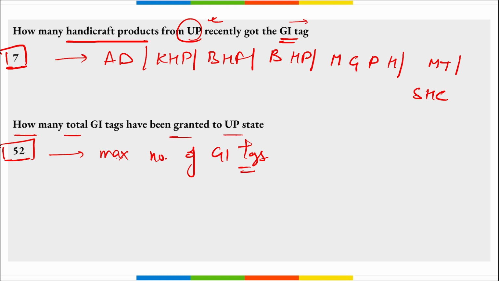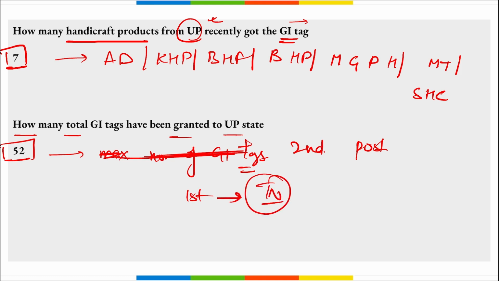Now, let me correct here. UP is on the second position now. On the first position is your Tamil Nadu. Tamil Nadu has secured the top position with 50 GI tags. Correct? And UP is on the second position with 52 GI tags. Correct?